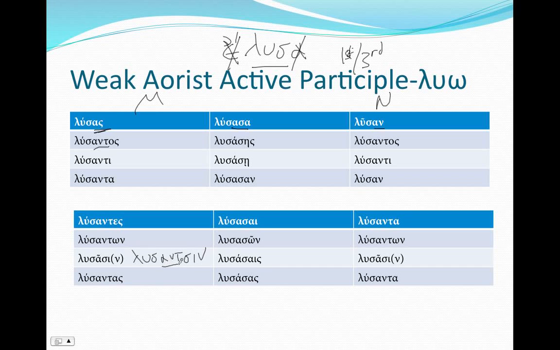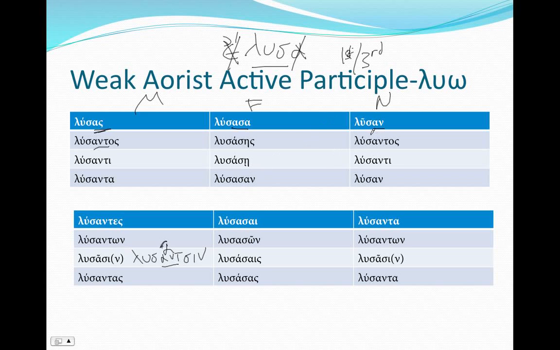We get compensatory lengthening, and it becomes λύσασιν and λύσαντας. In the feminine, λύσασα, λυσάσης, λυσάσῃ, λύσασαν, λύσασαι, λυσασῶν, λυσάσαις, and λυσάσας. Perfectly normal first declension, just like θάλασσα.